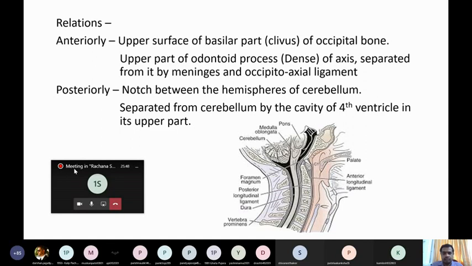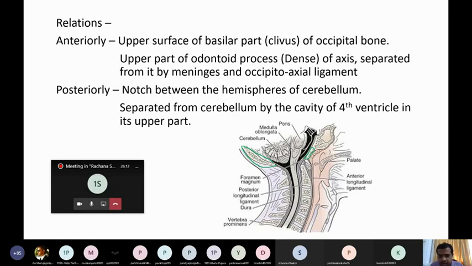Anteriorly, it is related to the upper surface of the basilar part of the occipital bone. You can see here, this is occipital bone, and this is also a part of occipital bone.